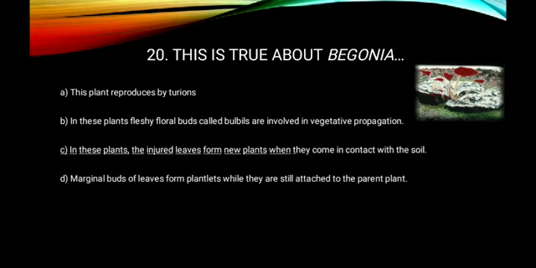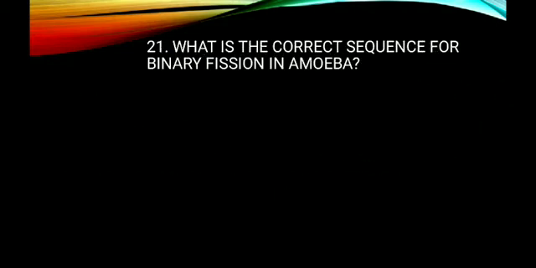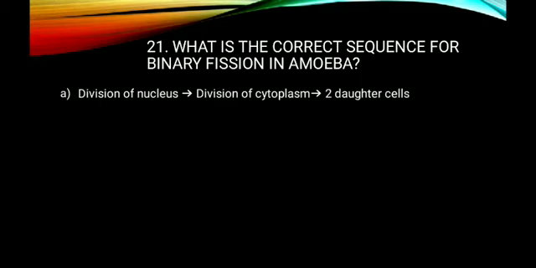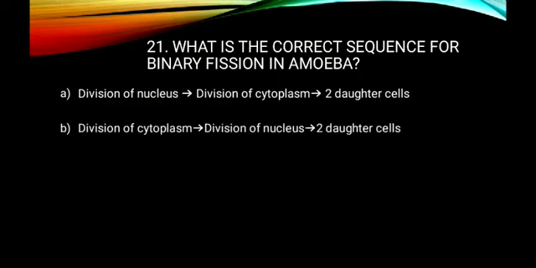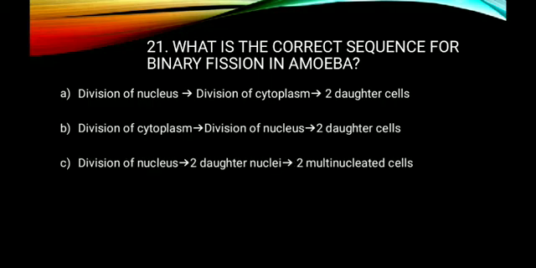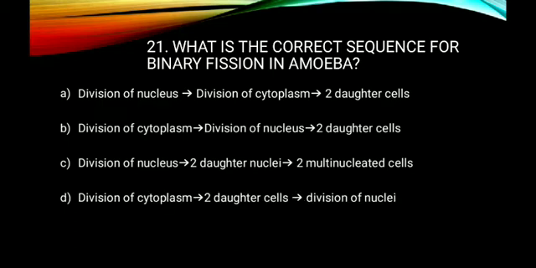Now, question number 21. What is the correct sequence for binary fission in amoeba? Option A, division of nucleus followed by division of cytoplasm gives two daughter cells. Option B, division of cytoplasm, division of nucleus, two daughter cells. Option C, division of nucleus, two daughter nuclei, two multinucleated cells. And option D, division of cytoplasm, two daughter cells, division of nuclei.